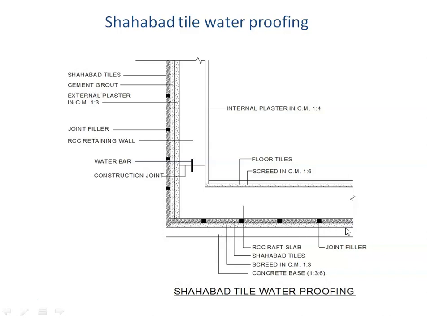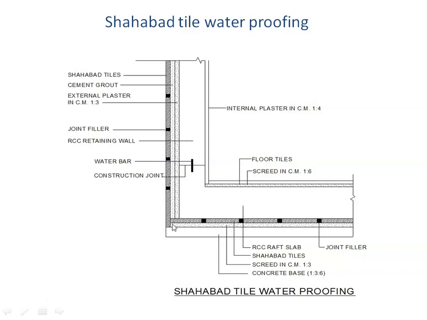At the bottom you will see that this is the screed, that is cement mortar, and in cement mortar we lay the Shahabad tiles, and the joints in the Shahabad tile will be grouted, or filled with a special filler called joint filler. So this forms a sort of impervious surface, and any water coming in from the bottom will be prevented from entering because of the Shahabad tile. Once this Shahabad tile is laid, then the raft can be cast. As I told you, again the kicker will be cast along with that. The rubber water bar will be put in. Then the raft will be cast.